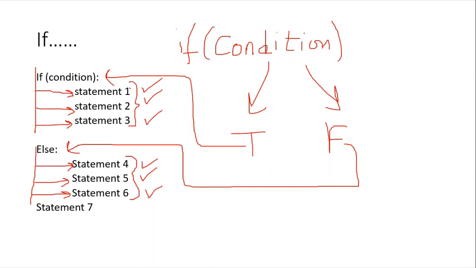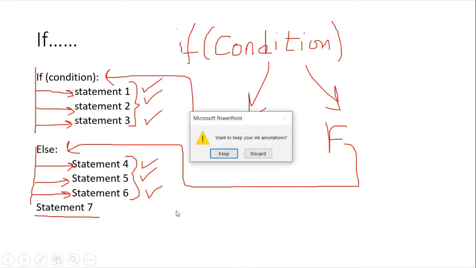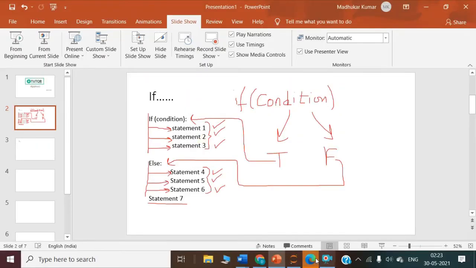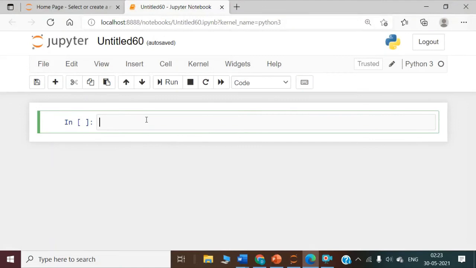If the condition is true, statement 1, 2 and 3 would be executed. If the condition is false, the control is transferred to else and statement 4, 5 and 6 would be executed. Whatever was the case, whether it was true or false, after all this we will come out of if and else and execute statement 7. So now let's quickly go to our Jupyter notebook and write a simple program of if.